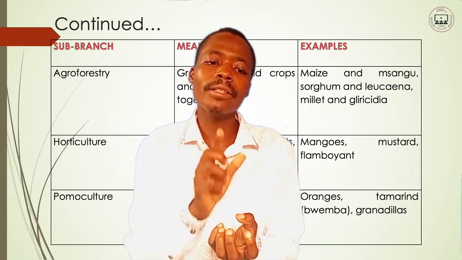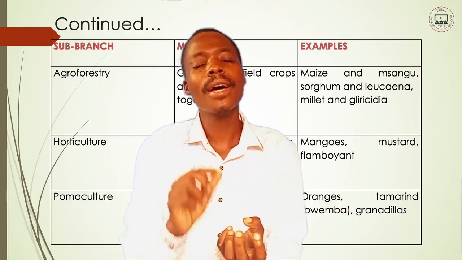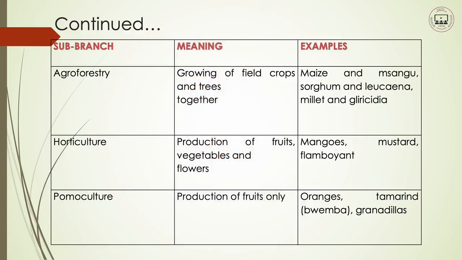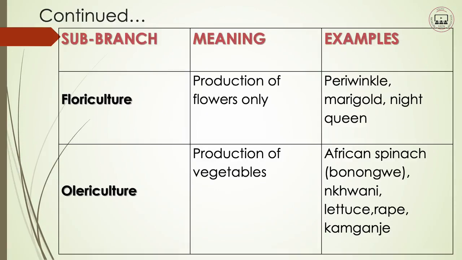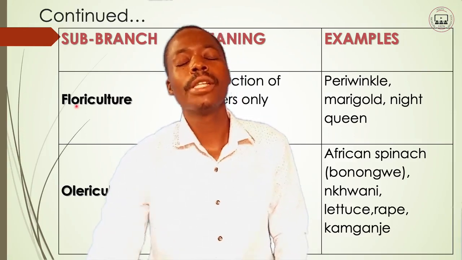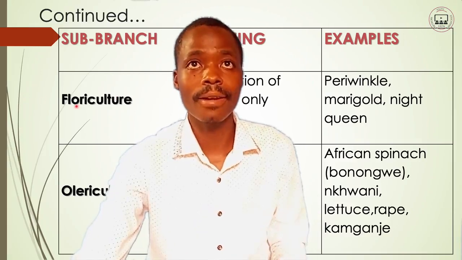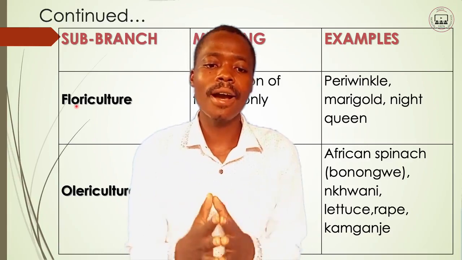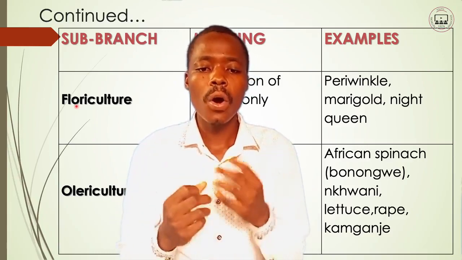Because the more you know this, the better you can take care of your crops. So moving forward, we have another one, floriculture. Floriculture is the production of flowers only. As the name says, flori means flowers, and culture is just agriculture, farming. So floriculture is the production of flowers only.